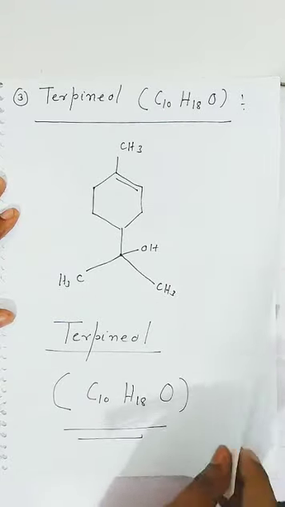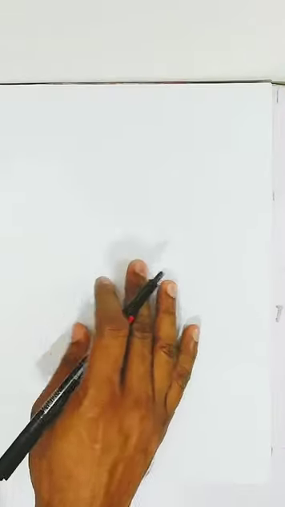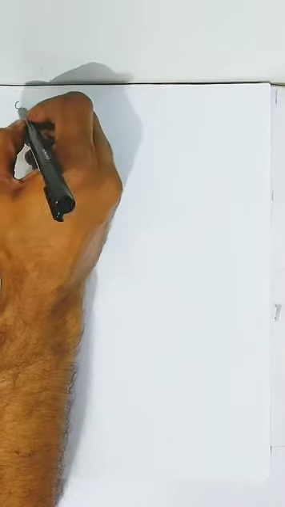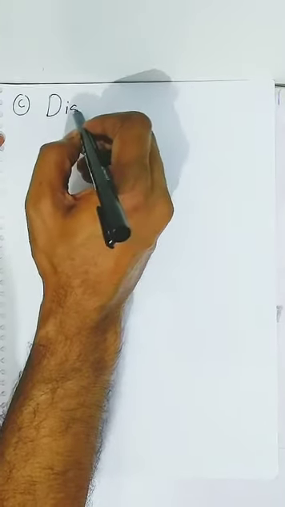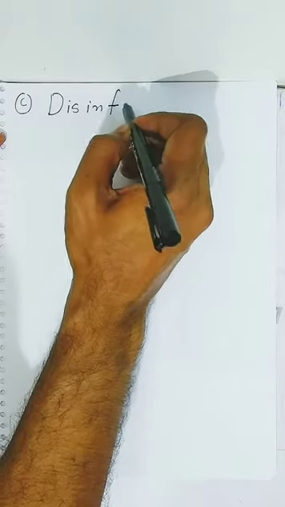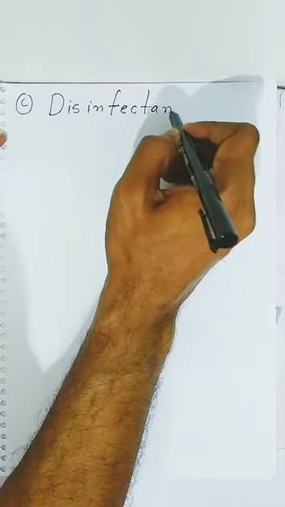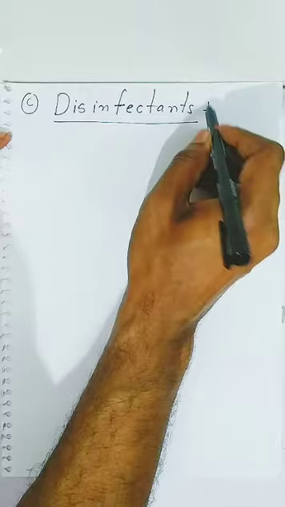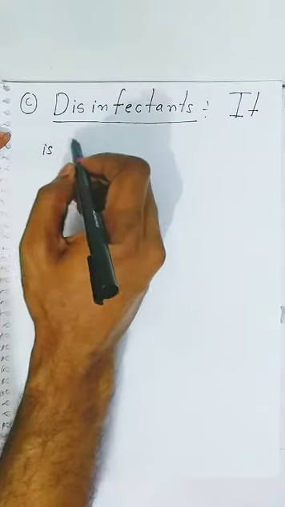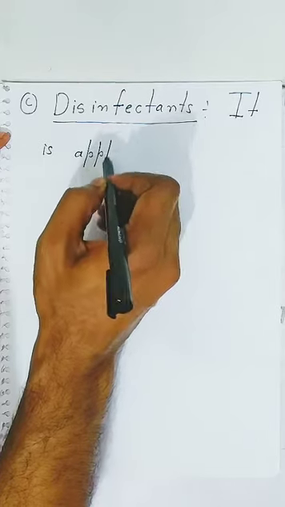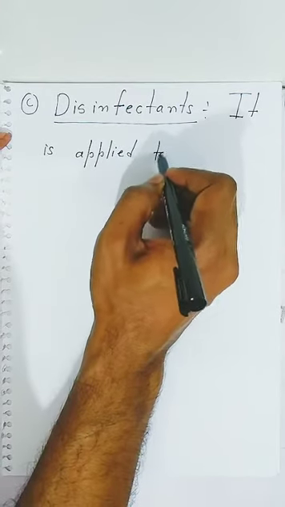Now students, we will see the last antimicrobial drug, that is disinfectant. That we call as what? Disinfectants. Students, what is disinfectants? This is coming for 2 marks question. Students, it is a drug. It is applied to non-living things.